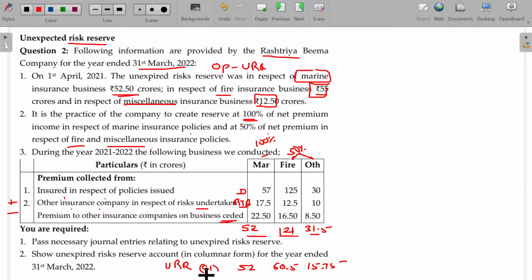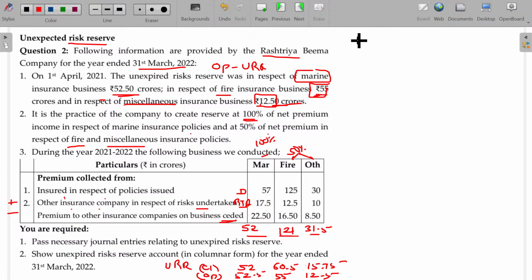Now, opening: how much they have? For marine 52.5, for fire 55, for miscellaneous 12.5. From this, it is very clear. Marine, we need to create another 0.5 excess. Sorry, reducing. 52.5 is the opening, closing being 52. You are reducing 0.5. Reducing 0.5 means you can transfer to the revenue account.